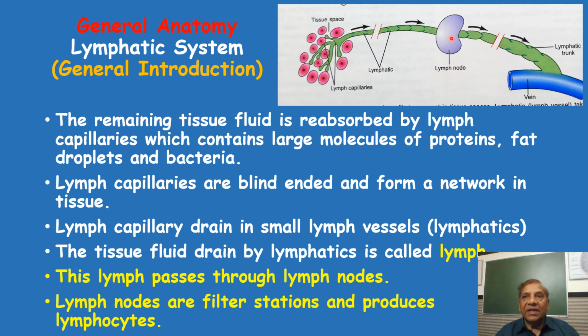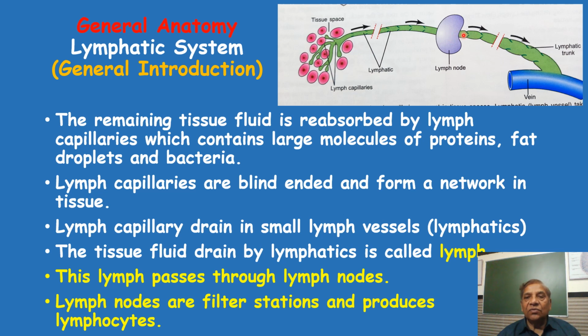And what is filtered here? The lymph nodes have the capability to identify any foreign tissues or anything foreign to the body. So there may be bacteria, there may be cancer cells, there may be viruses that can be identified by the lymph nodes. Similarly, another function of the lymph node is to produce lymphocytes, which play an important role in the defense mechanism of the body. So the lymph node is an organ of the immune system, our defense system of the body.